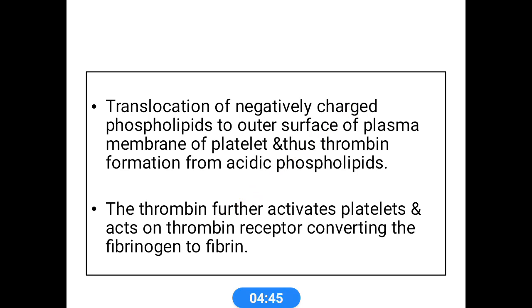Then there is the translocation of negatively charged phospholipids to the outer surface of the plasma membrane of platelets. Thus thrombin formation occurs from these acidic phospholipids. Thrombin further activates the platelets, acts on thrombin receptors, and converts fibrinogen to fibrin.